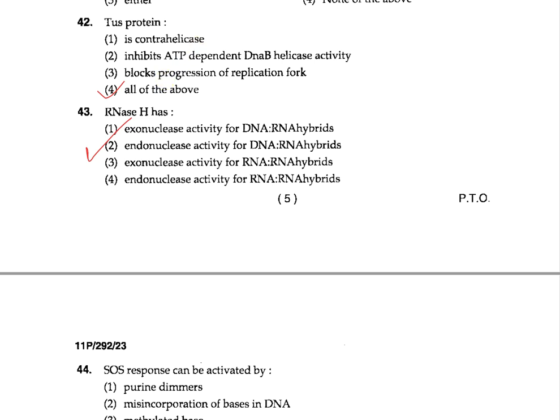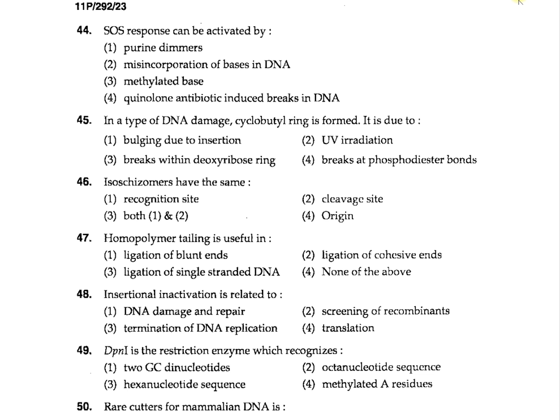Question number 44. SOS response can be activated by: 1. Purine dimers, 2. Misincorporation of bases in DNA, 3. Methylated base, 4. Quinolone antibiotic induced breaks in DNA. Option 2 is correct, misincorporation of bases in the DNA, which is the damaged DNA. Question number 45.